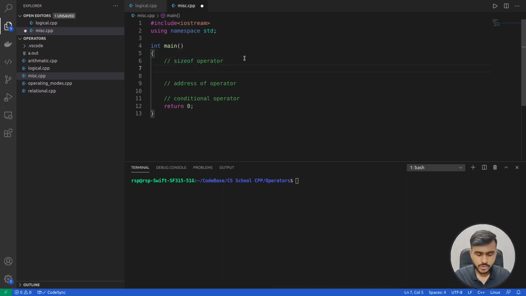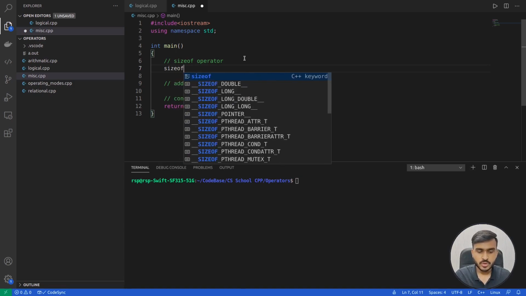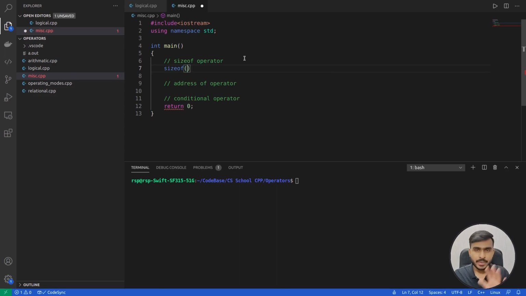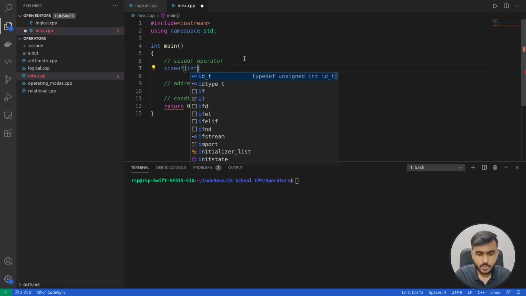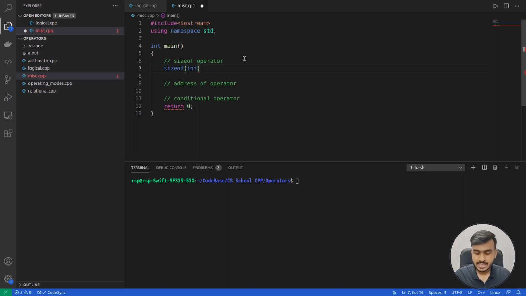So what you have to do is write sizeof, followed by an opening bracket, and in the opening and closing brackets you can write your operand. Now in case of the sizeof operator, there are 3 possibilities for the operand. First, you can write a data type keyword. So let's first start with the data type keyword. Let's say you want to know the size of the integer data type, you can write sizeof and in brackets the int keyword.